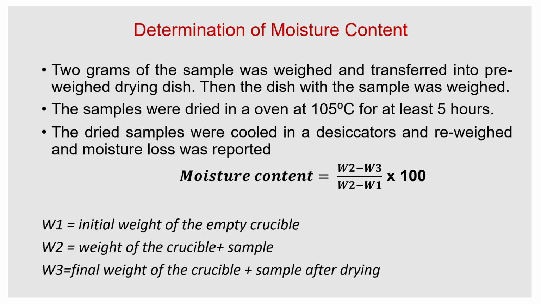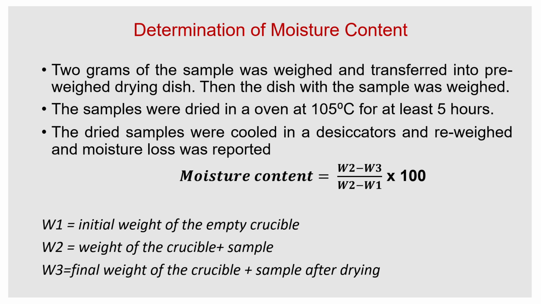After 5 hours, we take the sample out of the oven and place it in a desiccator to cool to normal temperature. Then after cooling, we reweigh it to get the weight after drying. We calculate the moisture content as the weight before drying minus the weight after drying, divided by the initial weight.